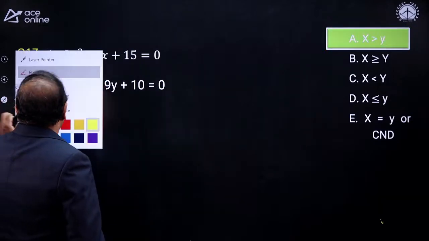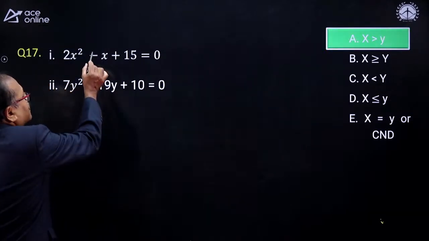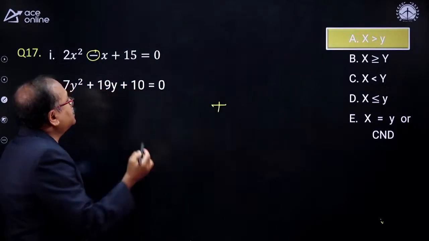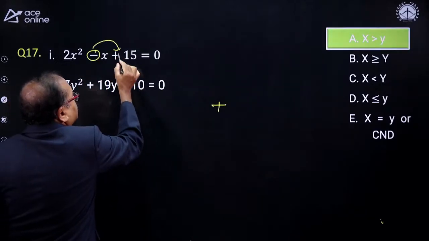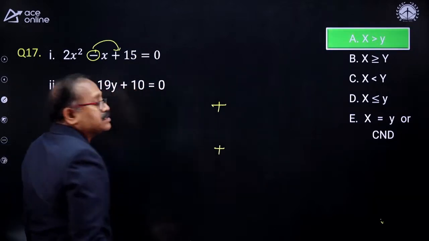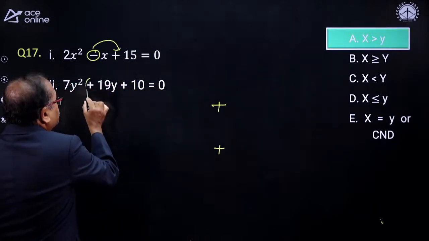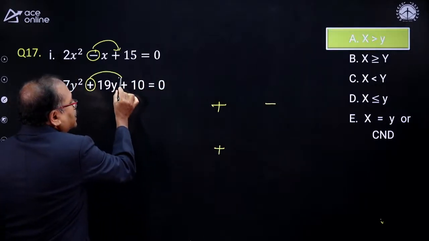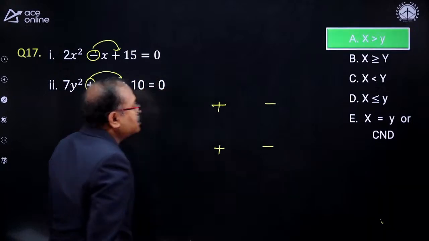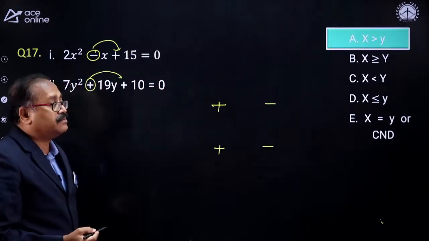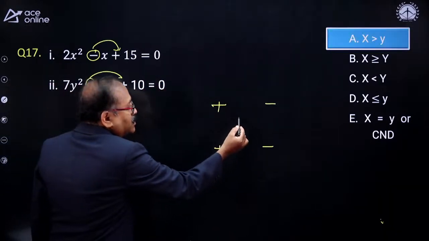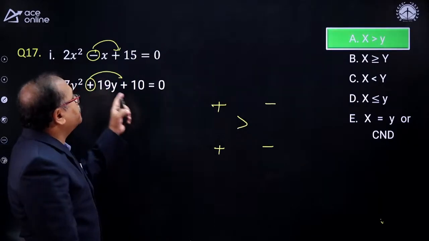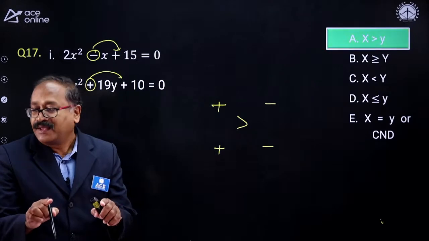Very good. Now, Aman sir, this minus will become plus over here. The first sign always changes. And minus does not change the next sign. So this remains as plus. And when we come to this one, the first sign will always change. It becomes minus, and the plus changes the next sign. It's also minus. Plus changes the next sign, minus. So I can clearly see that x is greater than y. So these are all previous exam questions only.